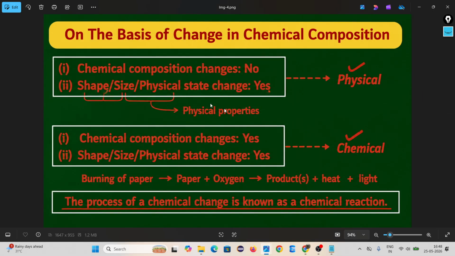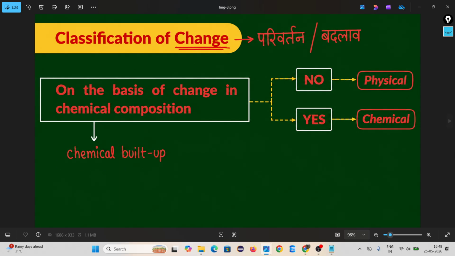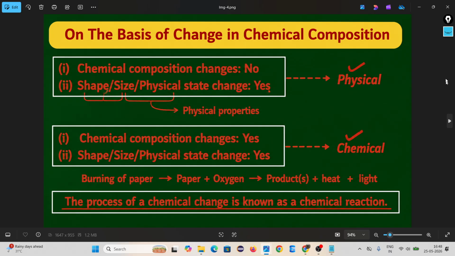Then on the basis of a change in chemical composition, remember chemical reaction means a change in chemical composition. Chemical composition meaning is nothing but chemical build-up. Look, how to know if chemical composition changes? If the chemical composition is not changing, only shape, size, physical state are changing, that is called physical change.